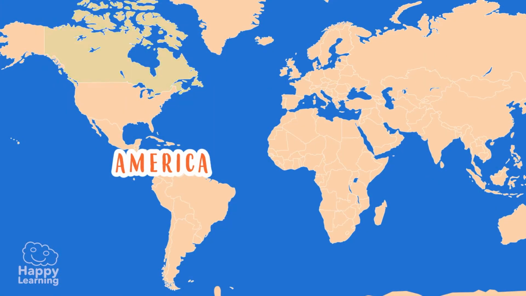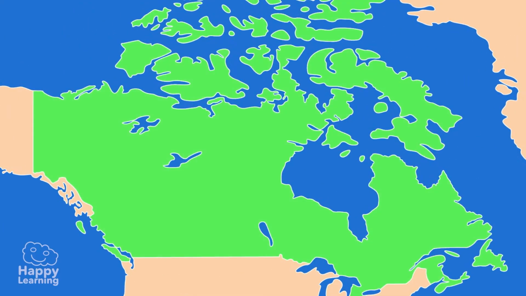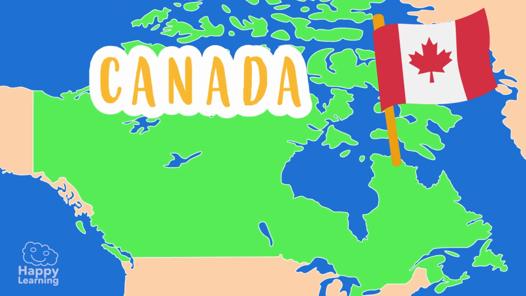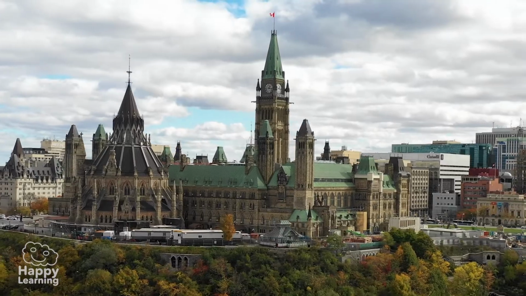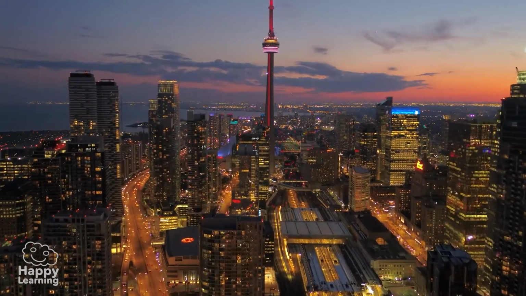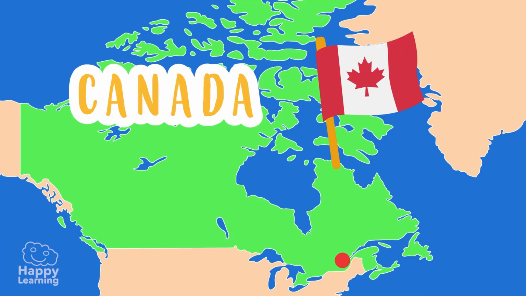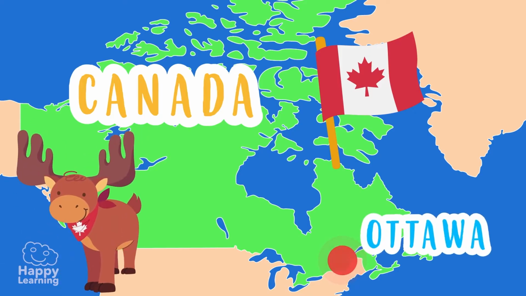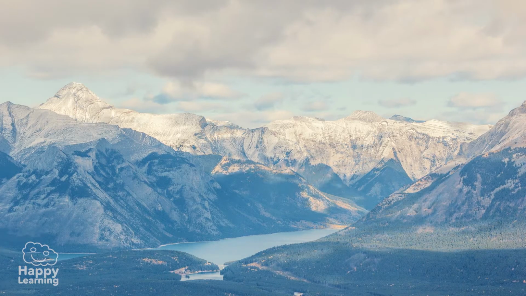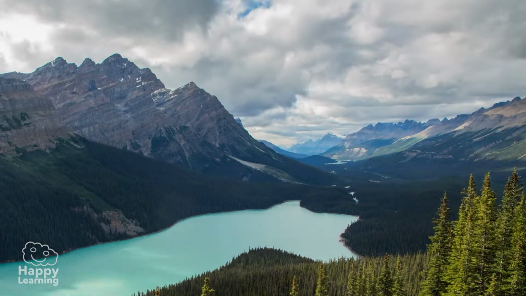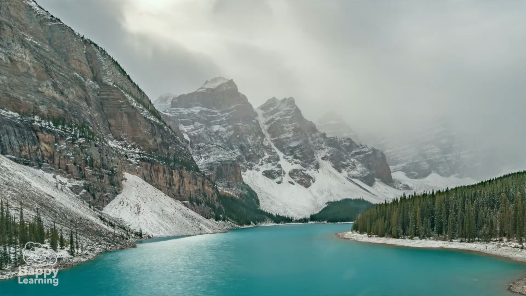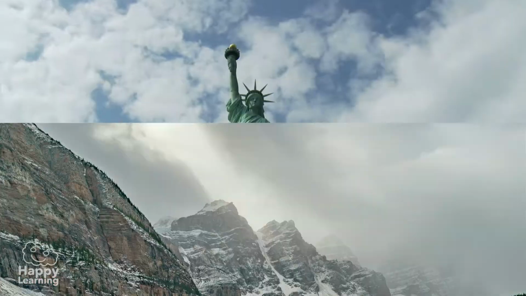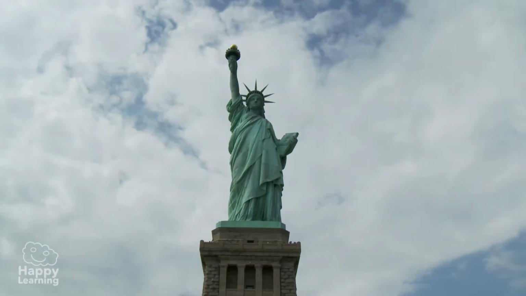Let's start with Canada. The second largest country in the world. Its capital is Ottawa, and it has more than 31,000 lakes. Isn't that crazy?